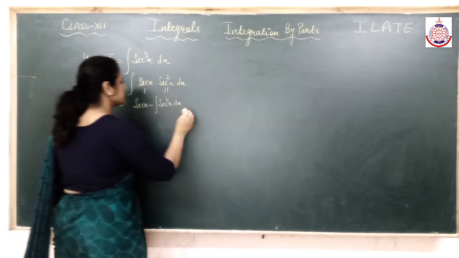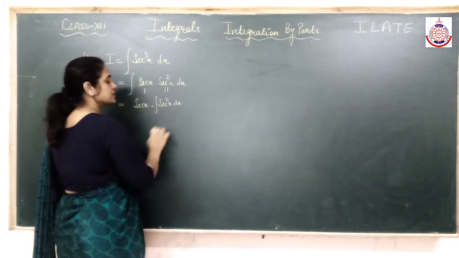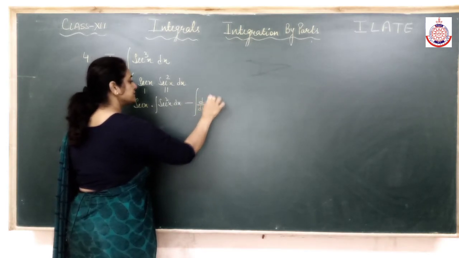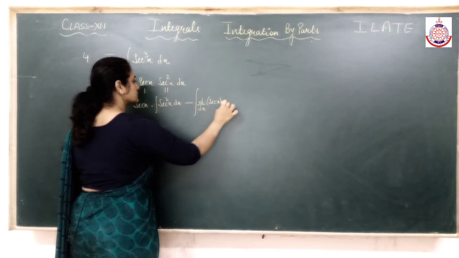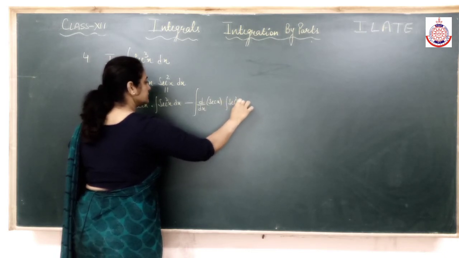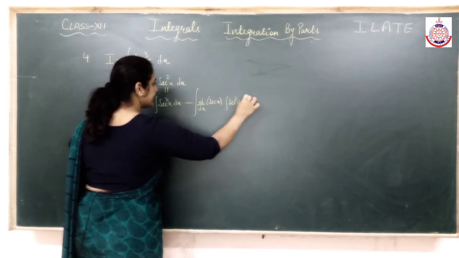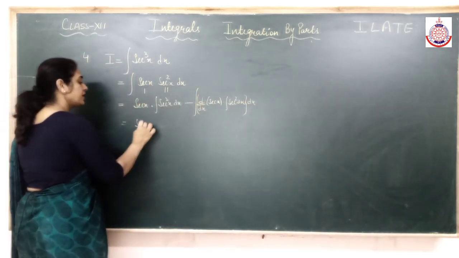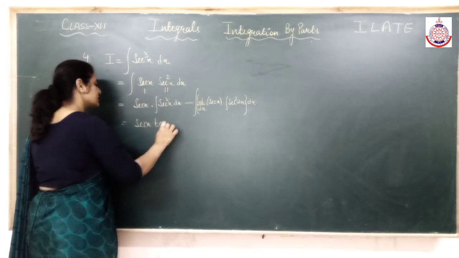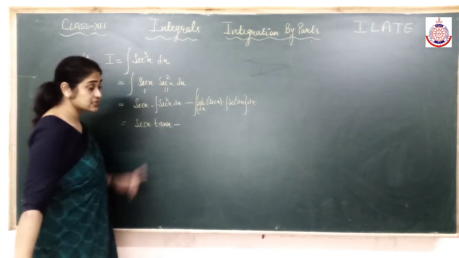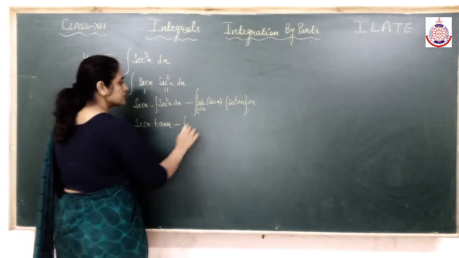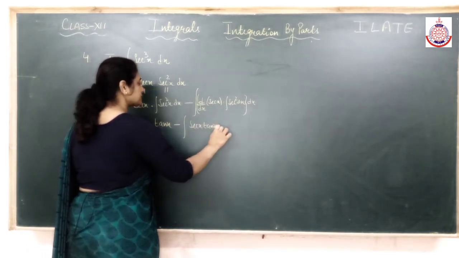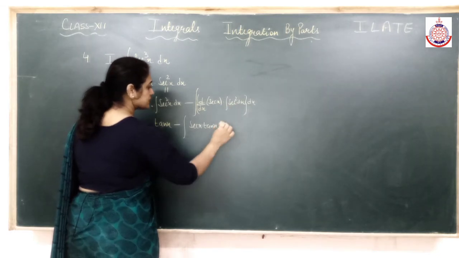Integration of secant square, into integration of secant, minus the integral of differentiation of the first. Next time onwards I will be writing it directly because you have done questions now. Integration of secant square is tan x. See, this is easy, no? That's why we have chosen this as second function. Differentiation of secant x into tan x, and integration of secant square is tan x.